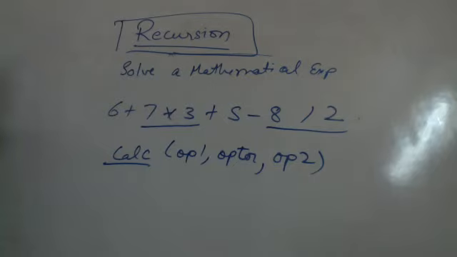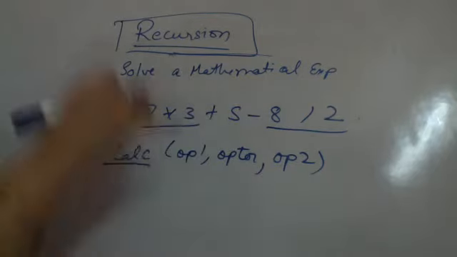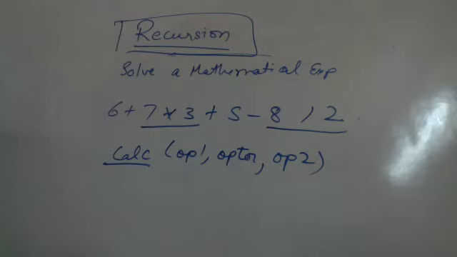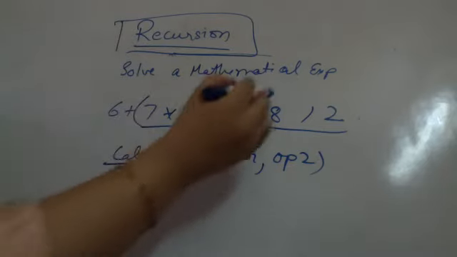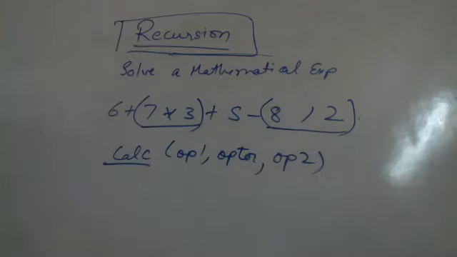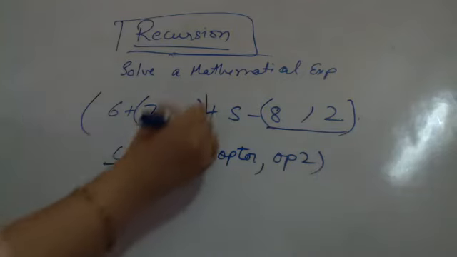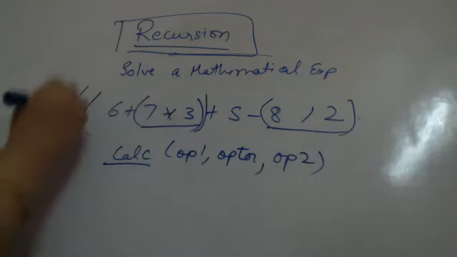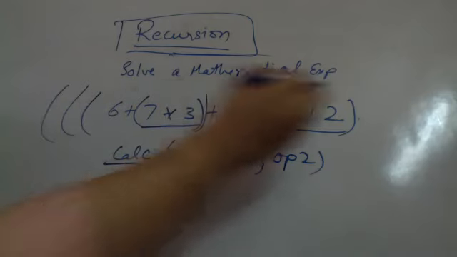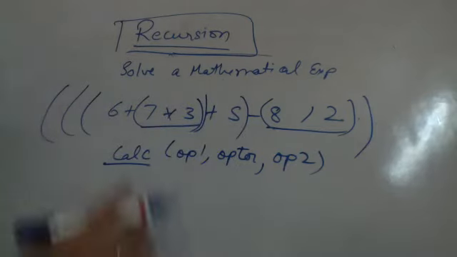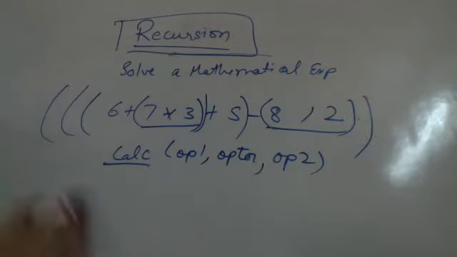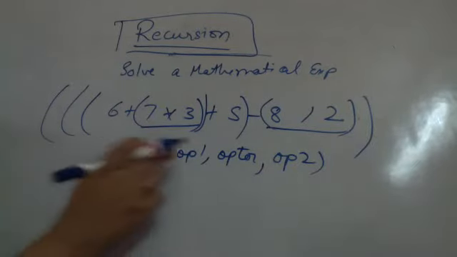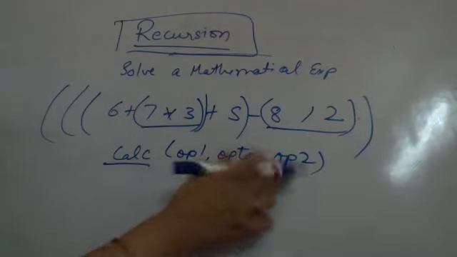So initially you call it on the entire expression. Now this expression will break and then you call it again. When you are reaching there, you will be breaking the expression into some parts. I say I'm using parenthesization. So you have to create parentheses, and for that it will be called. This is the entire way of doing it, just one example. So initially you are calling it for the entire expression, calculating operand 1, operator, and operand 2.